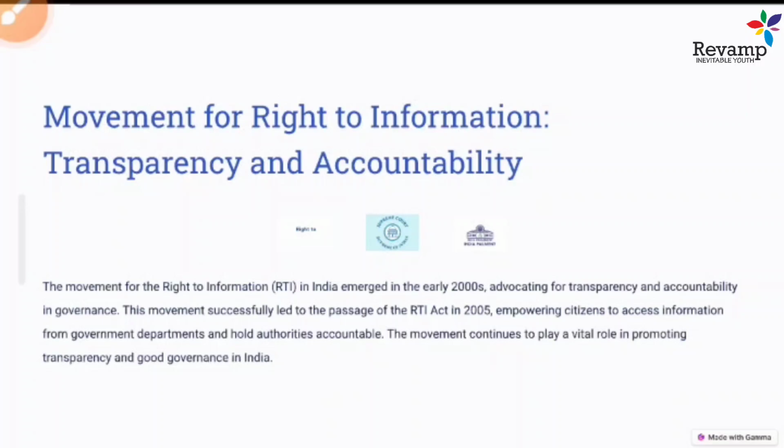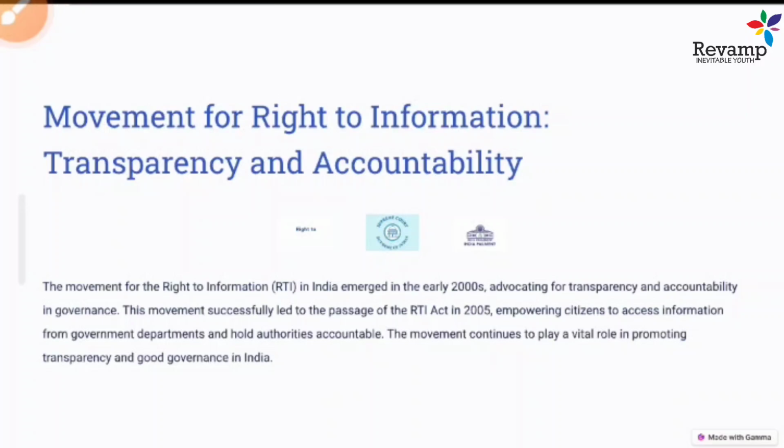I can just file an RTI and know anything that is useful. Because of this, the government is now accountable for where they are spending money and where they are granting this much money to this organization or that organization. So this led to accountability and transparency in government organizations. It was such a useful movement that led to the Right to Information Act 2005.